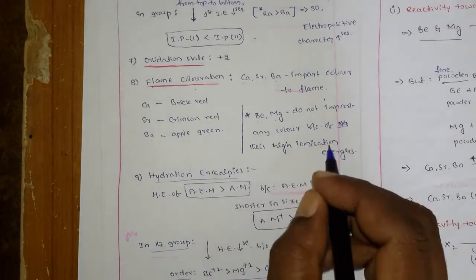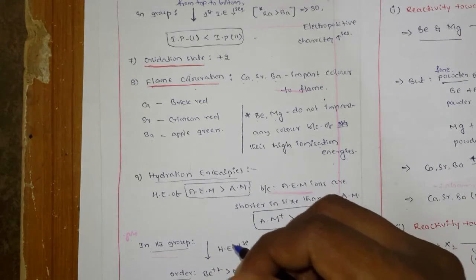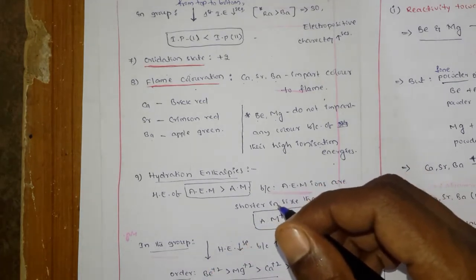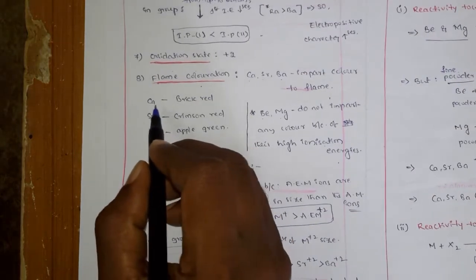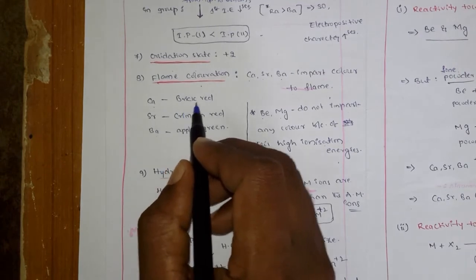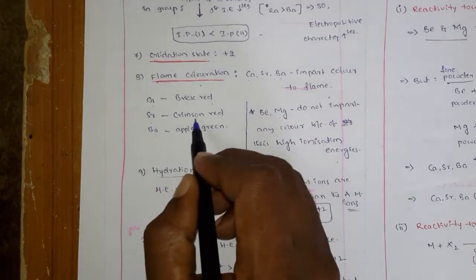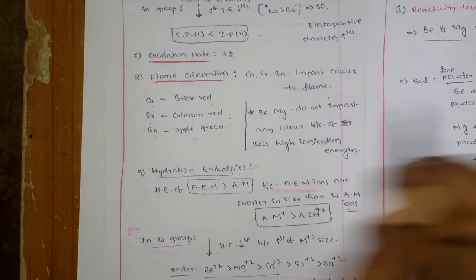Because these are very small in size, to excite that electron you need a lot of energy, so the heat energy is not sufficient to excite the electron. Calcium imparts a brick red color to the flame, strontium imparts a crimson red color, and barium imparts an apple green color.